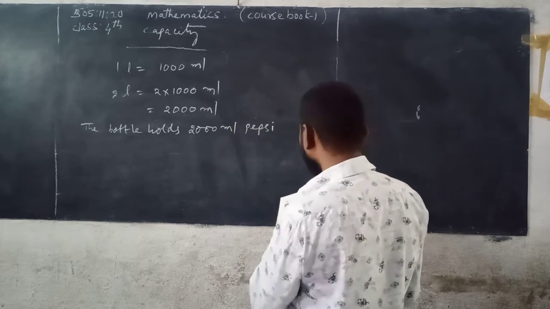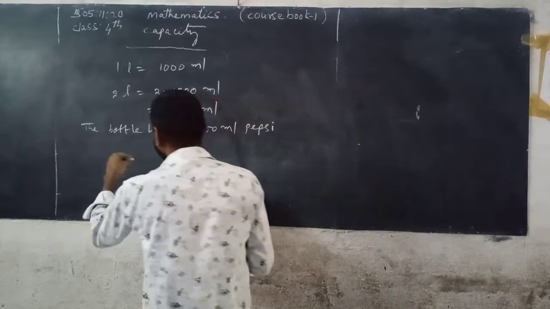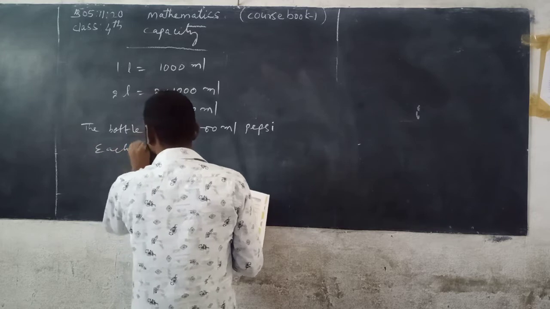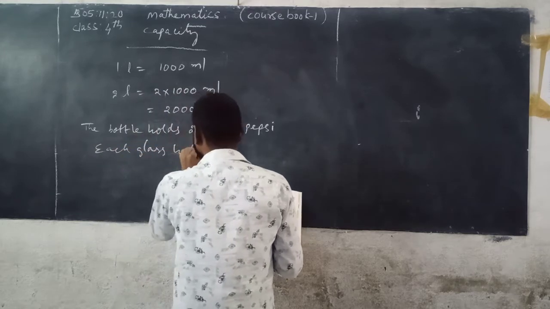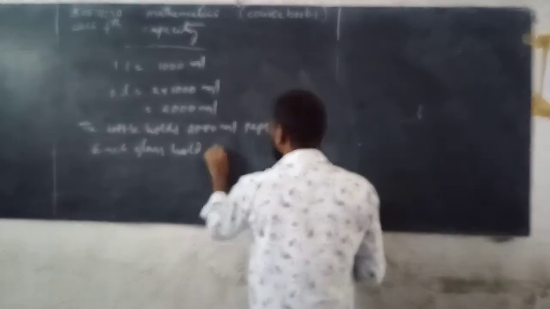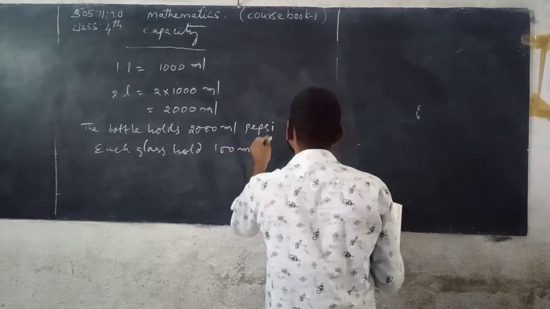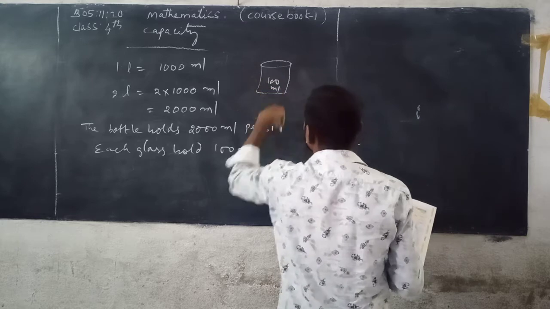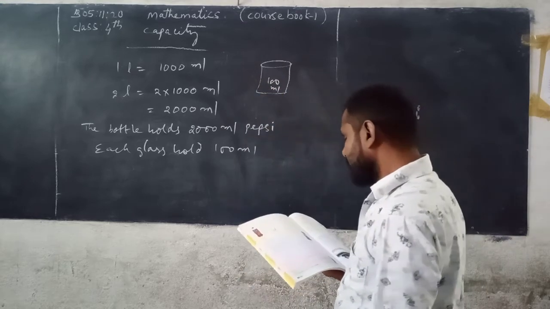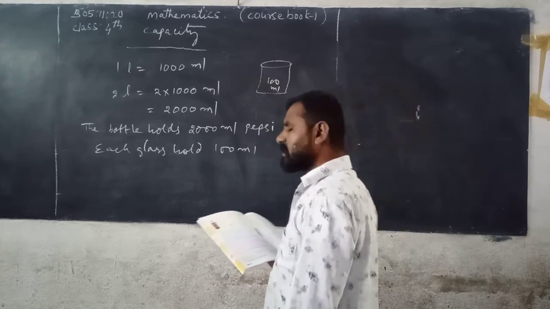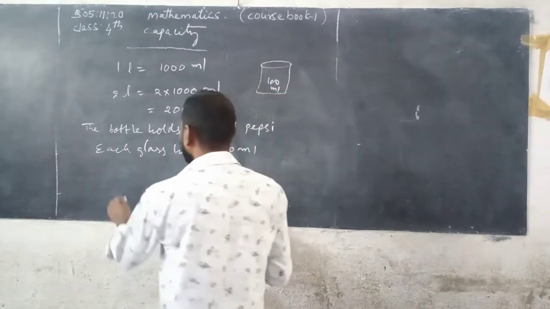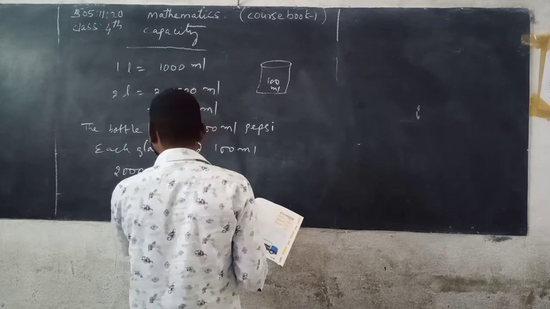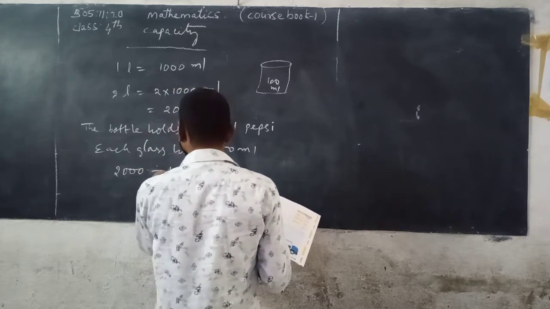Each glass holds 100 ml. Now according to the problem, each glass holds 100 milliliters. See here, how many glasses are needed? 2000 milliliters is divided by 100.